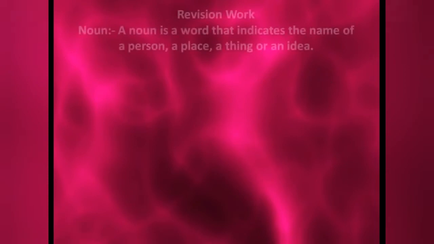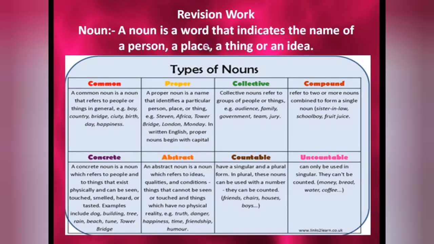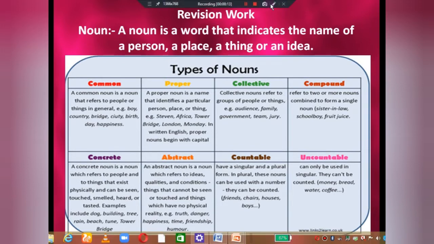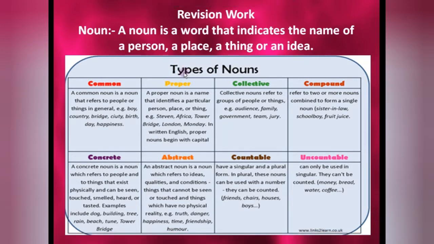The first topic we are taking is noun. I am giving a brief description of what a noun is. Just listen carefully. A noun is a word that indicates the name of a person, a place, a thing or an idea. We have different types of noun here.